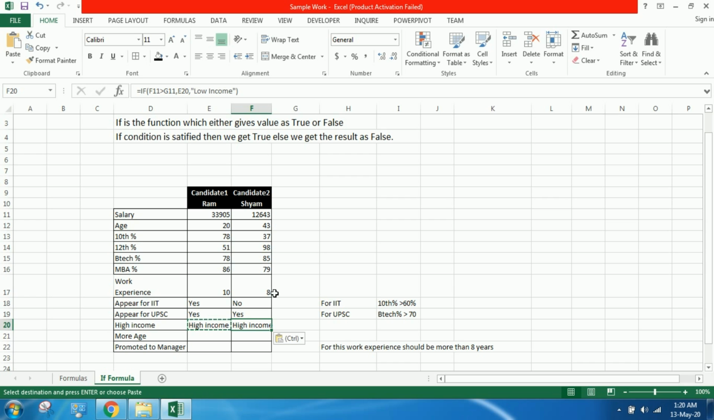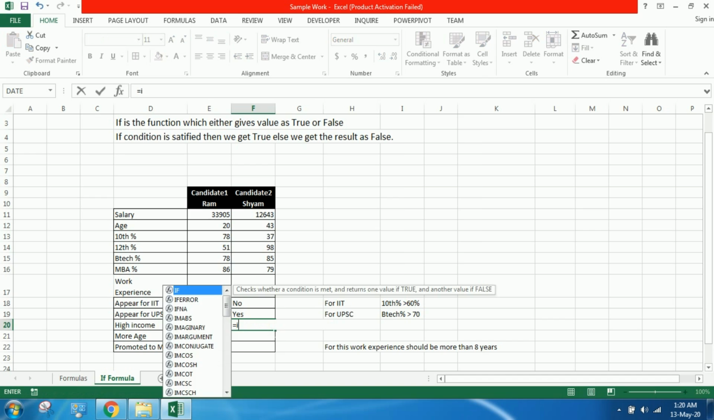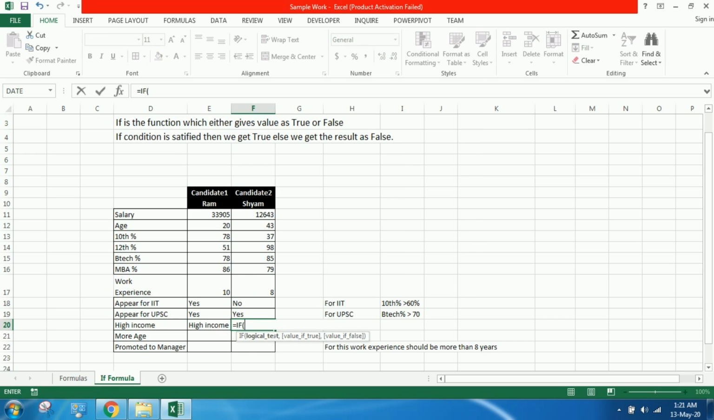No, I have put a formula which is a mistake. IF the condition checks Shyam's salary is greater than Ram's, yes, comma, high income, else in double quotes low income. Let's see what we get. It is low income. Clearly 12,000 is obviously lesser than 33,000.